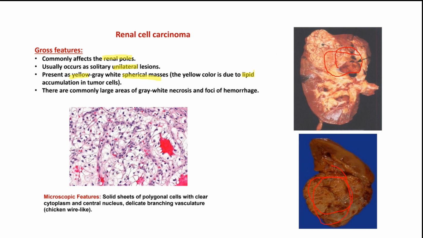Now, in regards to microscopically, as we mentioned, clear cell carcinoma. By its name, clear, there is clear cytoplasm. So there are three features that you should know about: clear cytoplasm, central nucleus, and branching of the blood vessels. If we look into the microscopic picture here, these are the blood vessels, so they would be branching, and this would give a very well-known appearance known as chicken wire-like.